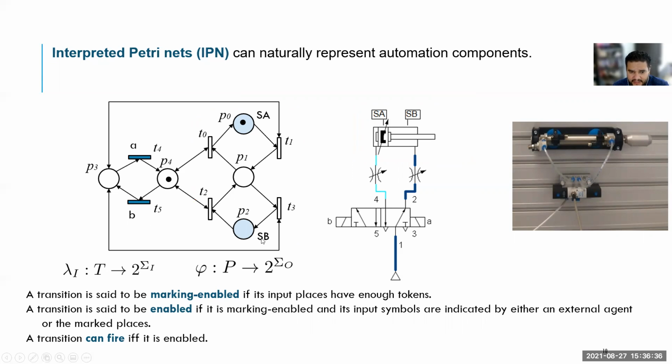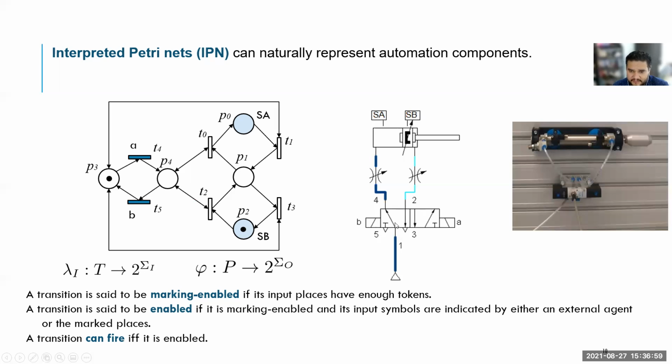We also have a sensor in the extended position, SB, but we don't have any sensor at the intermediate position. So if we change the position of the valve, the token changes here, and the actuator can go to the intermediate position and then to the final position.